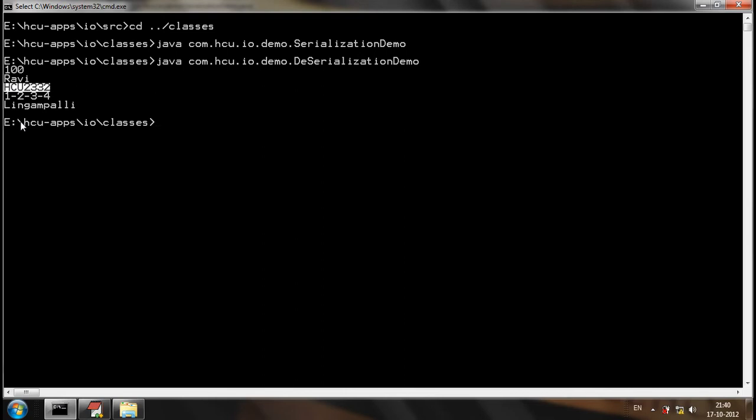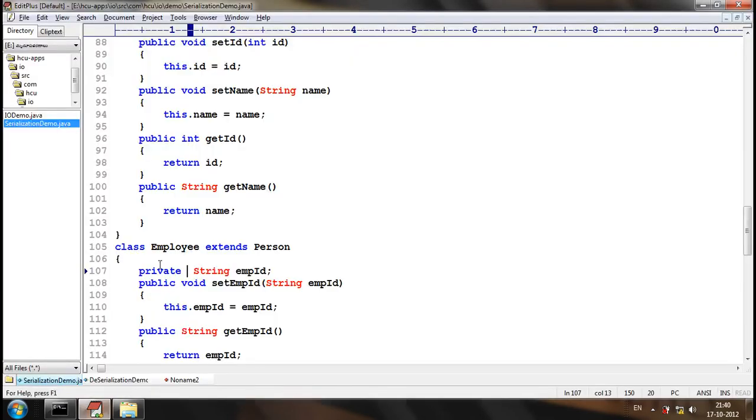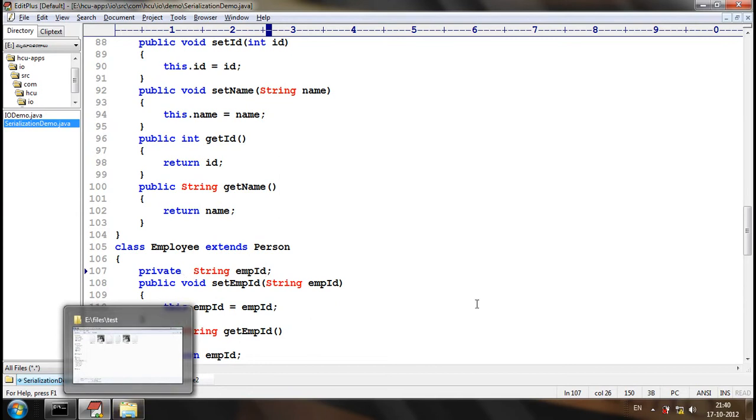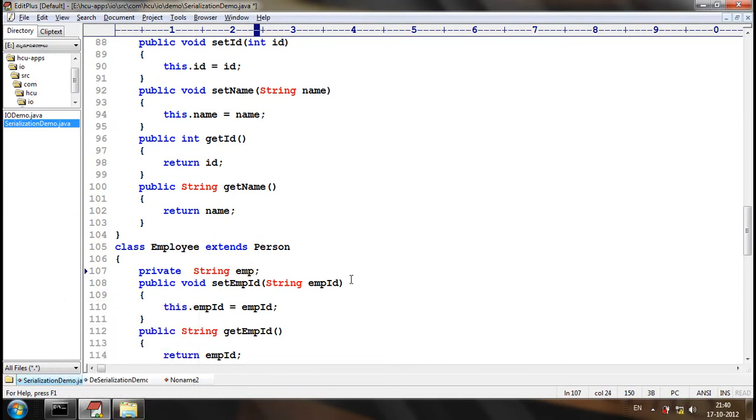Now, what I'll do is, after serializing the object, I will change the name of the attribute to employee ID. Okay.